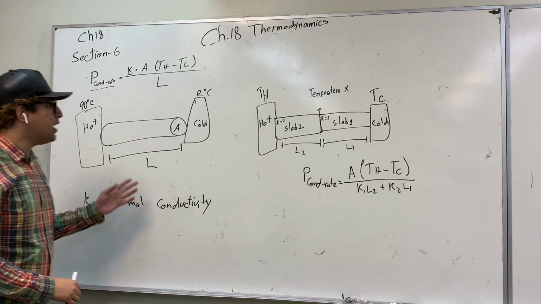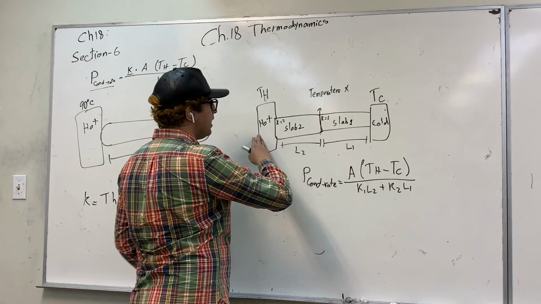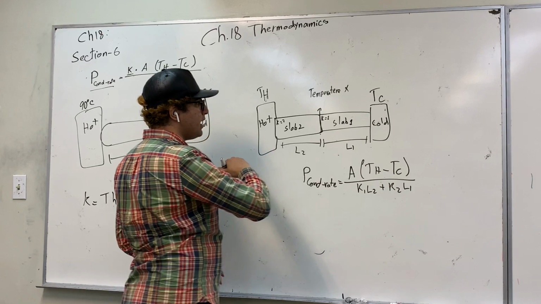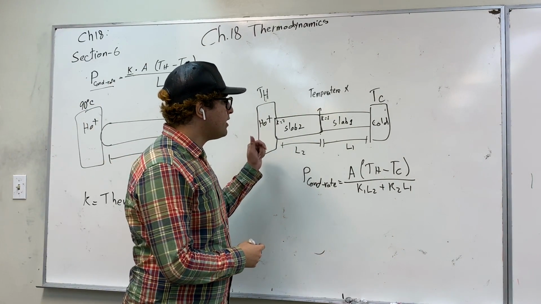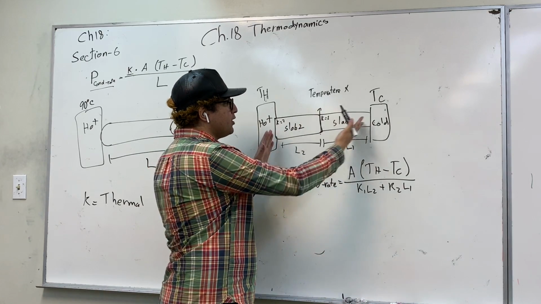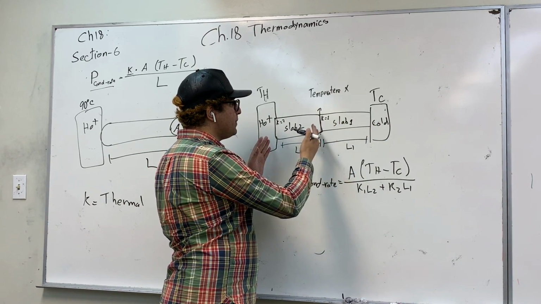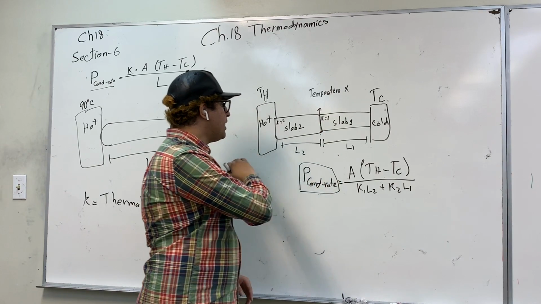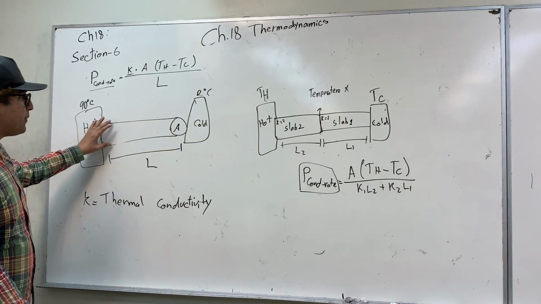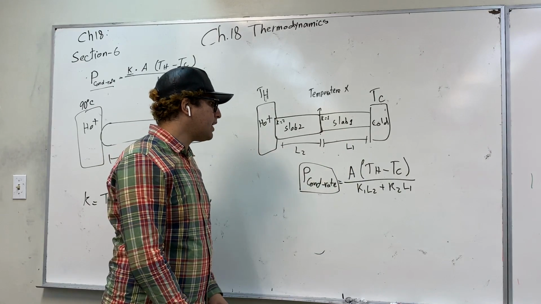So what if we have two materials between the hot and cold bodies? One thing you need to know is that the conduction rate, or the speed of transfer of energy between the hot and cold body, is constant. So this value here will be constant, either we have one slab or two slabs.